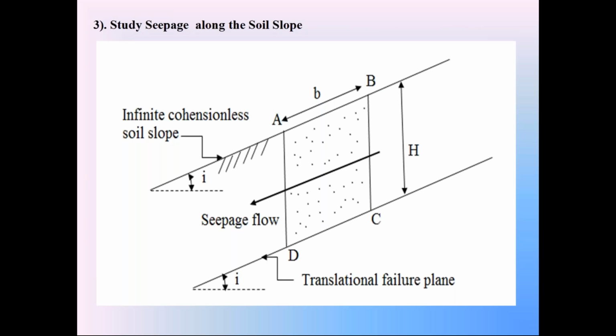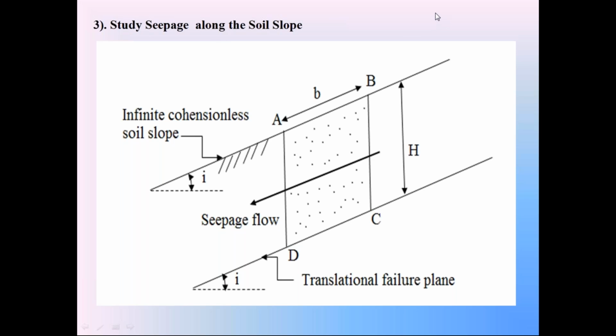Then we are going to discuss the most important third condition in this stability analysis, that is the steady seepage condition in the soil slope. Steady seepage. I hope you know the meaning of seepage. What is the meaning of seepage in soils?